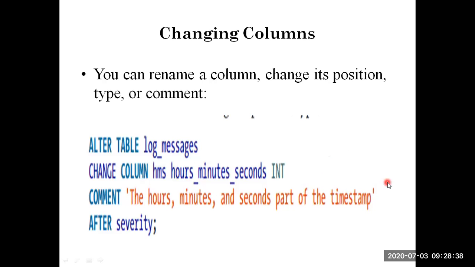Changing columns. You can alter a table, you can change its position, you can change its type, you can change its comment. Let's see, ALTER TABLE log_messages. We are going to alter the table log_messages, using the keyword CHANGE COLUMN hms, I mean hours, minutes, seconds, which we will represent as integer.